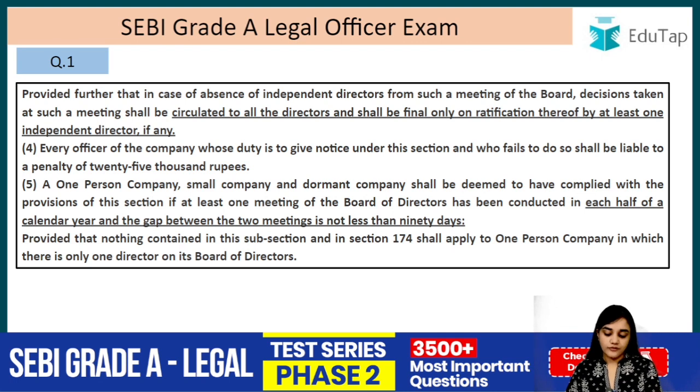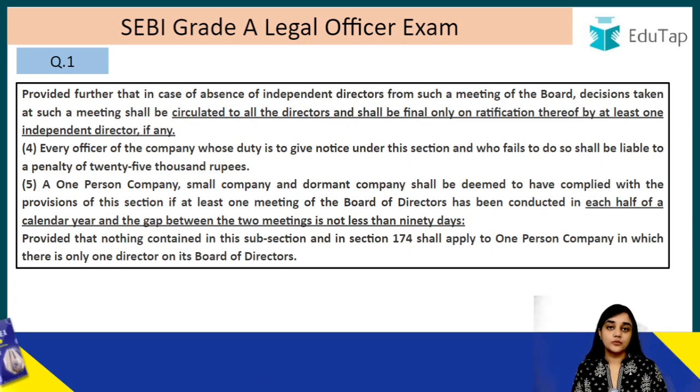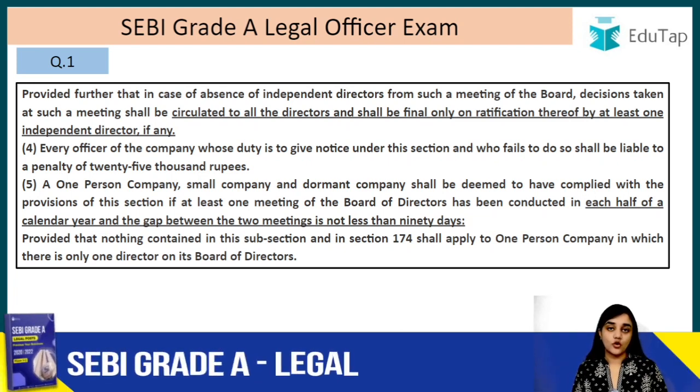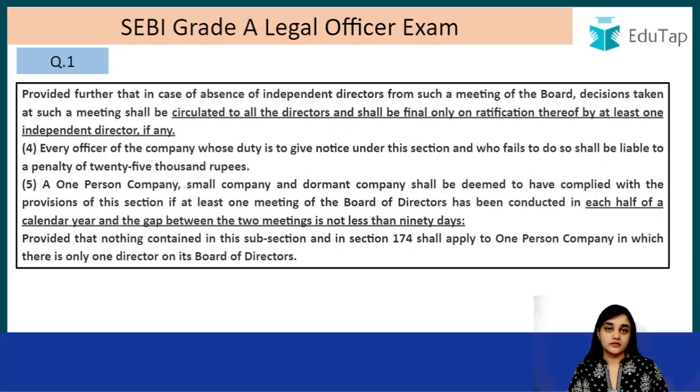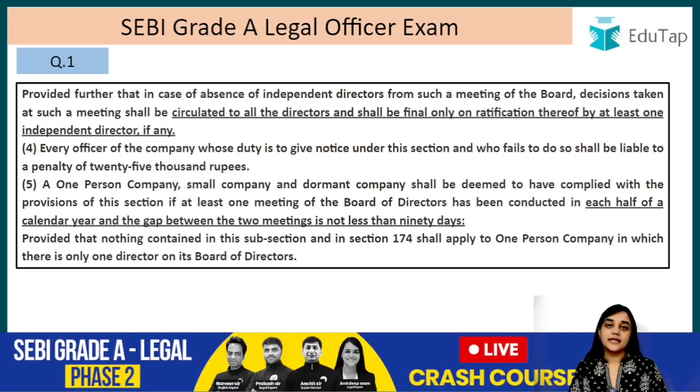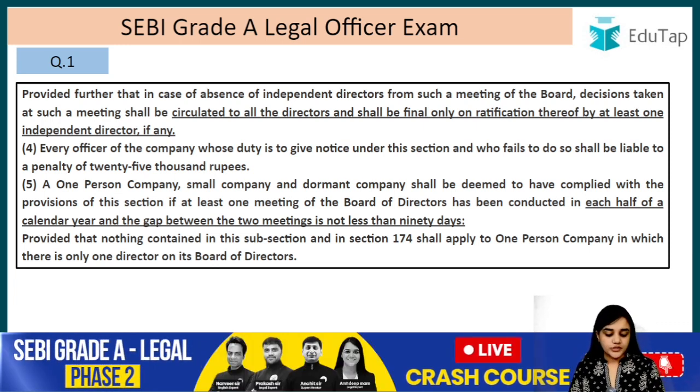So in each half of a calendar year, and the gap between two meetings is not less than 90 days, and the gap between the two consecutive meetings cannot be less than 90 days, right? Provided that nothing contained in this subsection and in section 174 shall apply to the one person company in which there is only one director on its board of directors. So where there is only one director, in that case you need not conduct these meetings, right? Alright, moving on, question number 2.